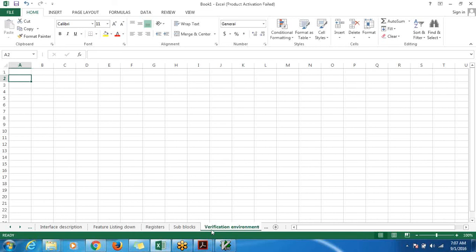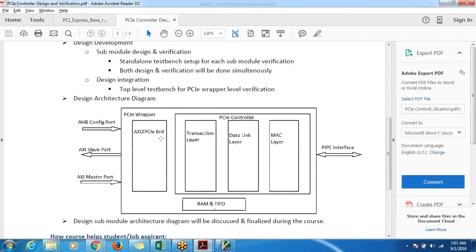Verification environment will be UVM based. So it assumes that you have little exposure to UVM, and in this case, again, we need to understand the design architecture and come up with the UVM based environment. For this, you need to code one AXI UVC to interface with this.